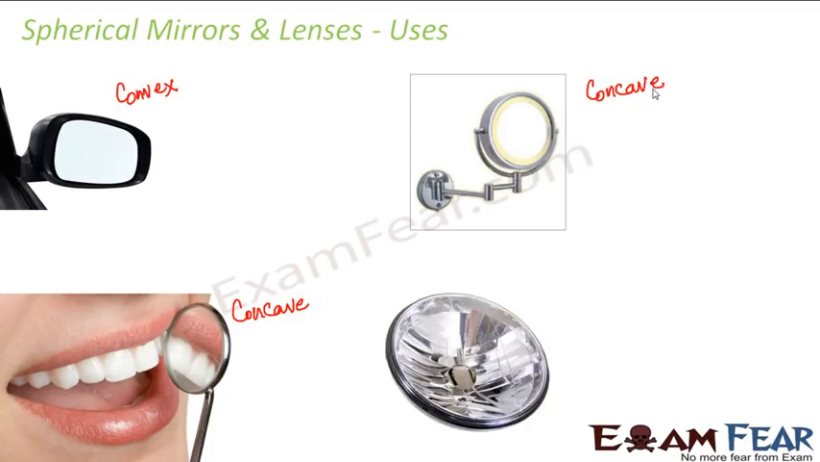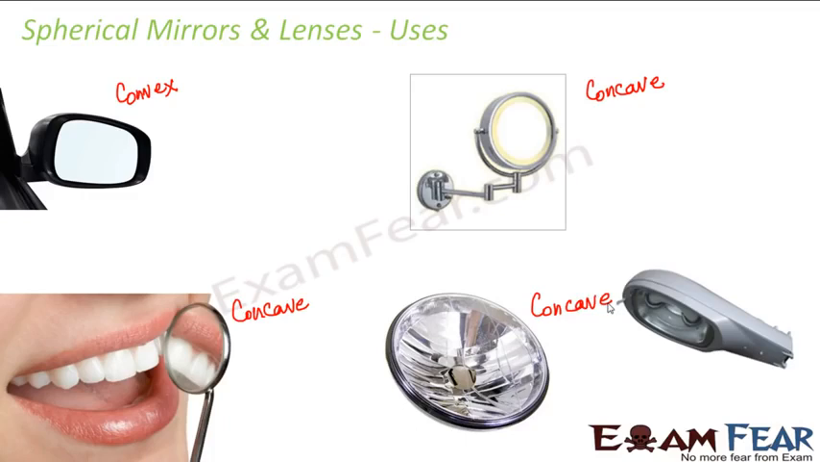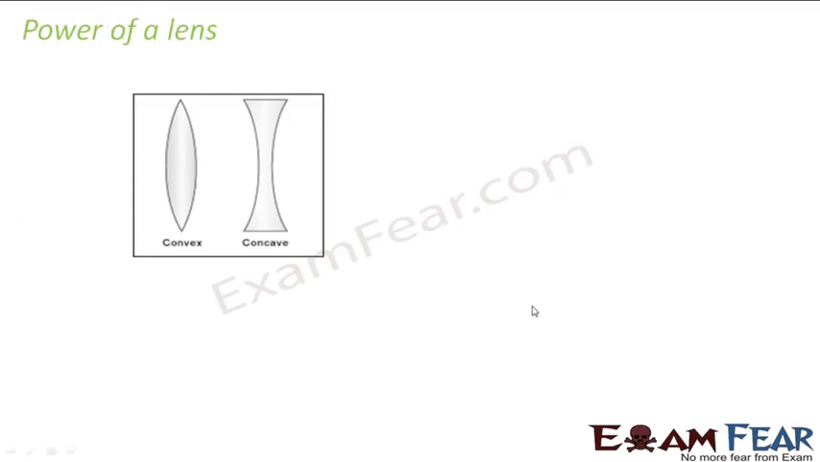Talking about the vehicle headlights, whose purpose is to focus light, for focusing light you need a converging mirror, that is a concave mirror. And for street lights, whose purpose is to spread light, you need a diverging mirror, that is a convex mirror. So in this fashion, you might get questions related to the uses of mirrors.